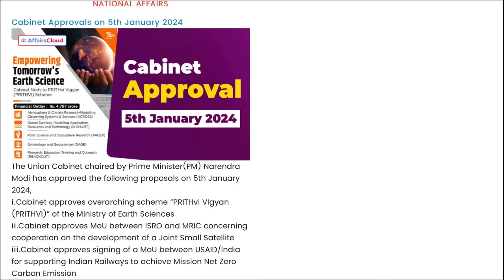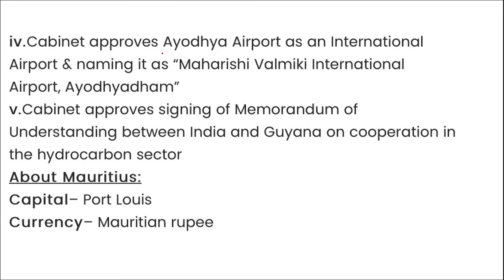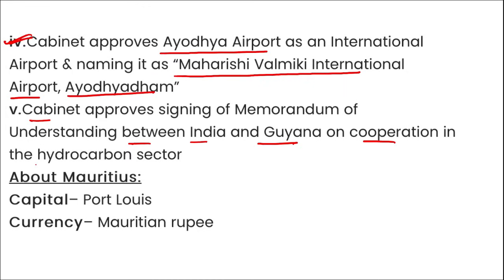Apart from this, if we look at some other cabinet approvals: the Cabinet has approved the overarching scheme Prithvi Vigyan for the Ministry of Earth Sciences. Cabinet has also approved an MOU between ISRO and MRIC on cooperation in the development of a joint small satellite. Third, Cabinet has approved signing of an MOU with USAID India for supporting Indian Railways to achieve mission net zero carbon emission. Fourth, Cabinet approves naming Ayodhya Airport as Maharshi Valmiki International Airport, Ayodhya. And fifth, Cabinet approves signing of an MOU between India and Guyana on cooperation in the hydrocarbon sector. Take a note of this.